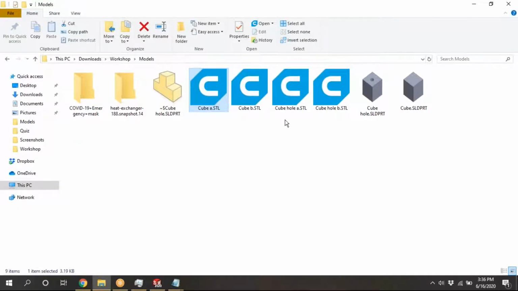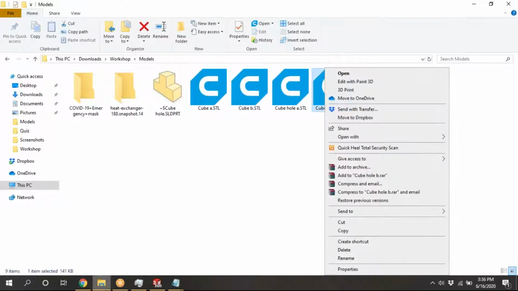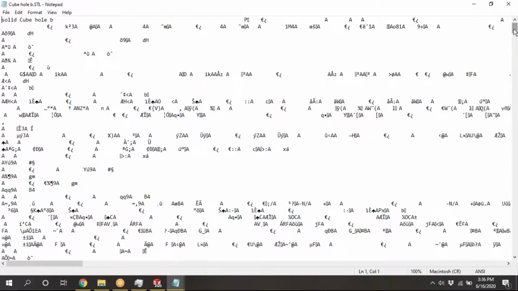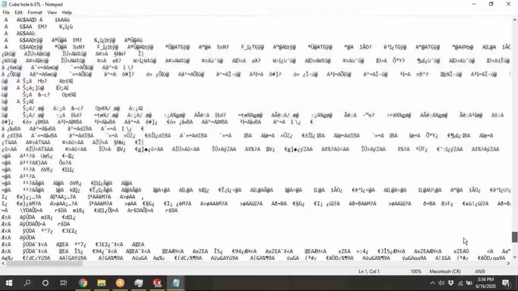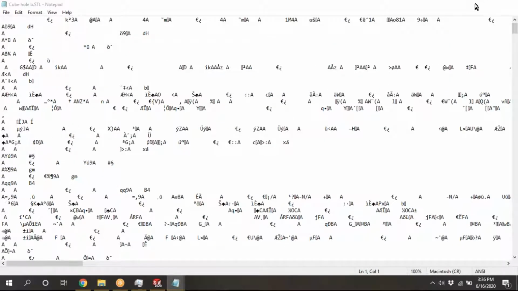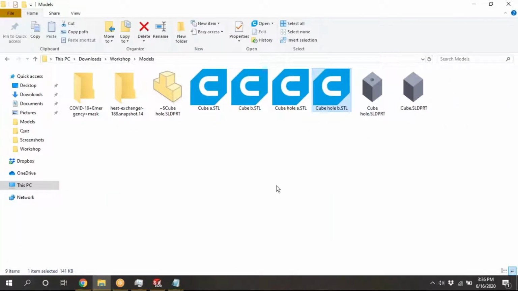We will open that hole cube also and we will see in binary. Previously in binary we won't find anything, but we can see here. Means the user can't understand this language. But we are not bothering about the code. We need to view that file. Binary is enough. If you want to see what is inside the coding, you need an ASCII file. But we don't need that, so we can go with the binary. ASCII we will see.